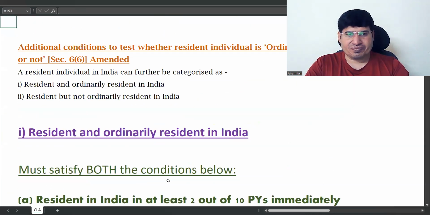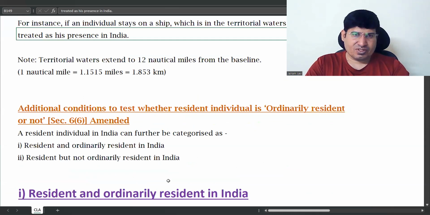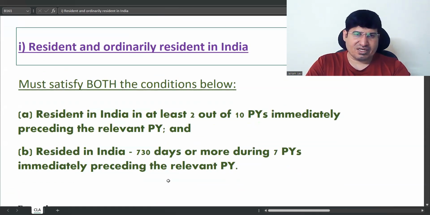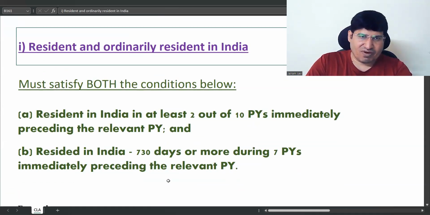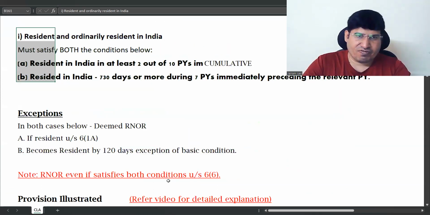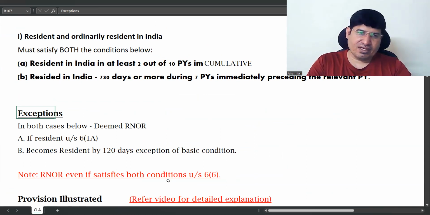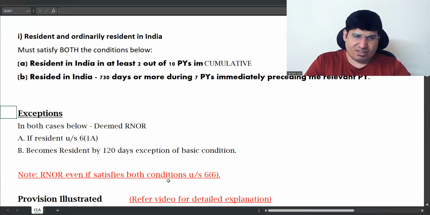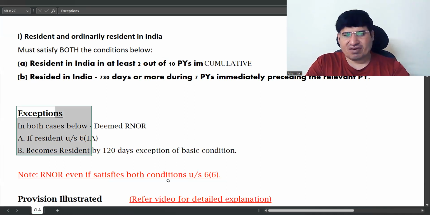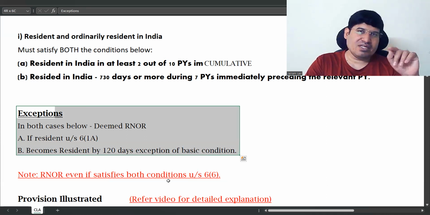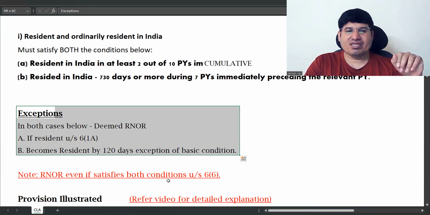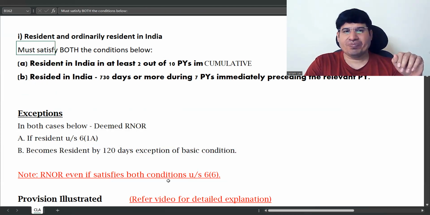Fine. So these are your additional conditions. We just revised a part of this. Now, exceptions is like what we have already seen in your basic conditions. So you need not repeat it again here.